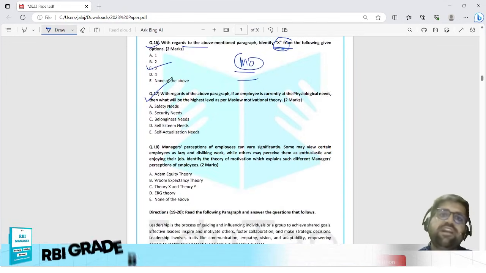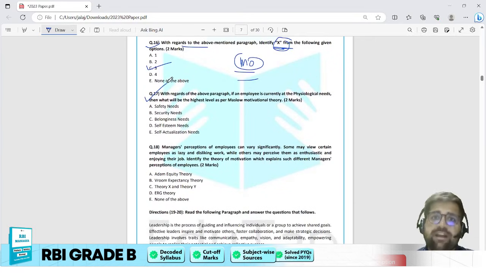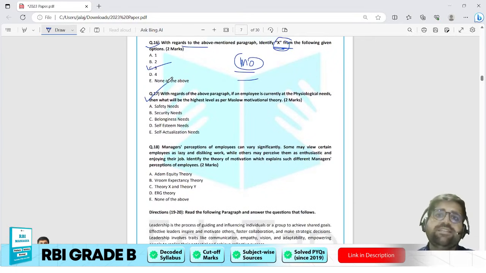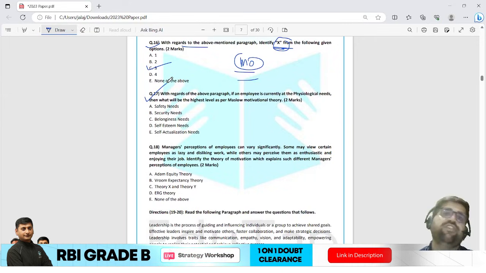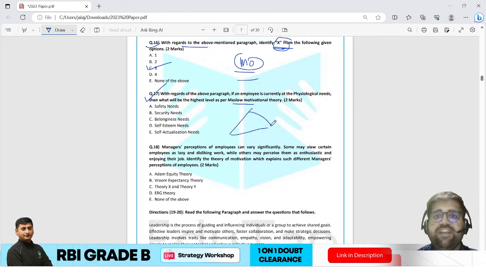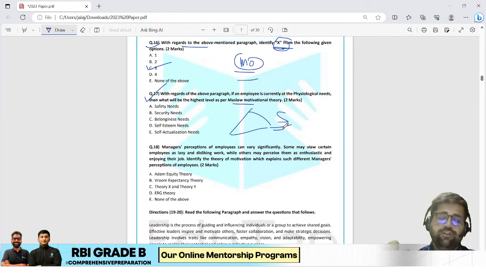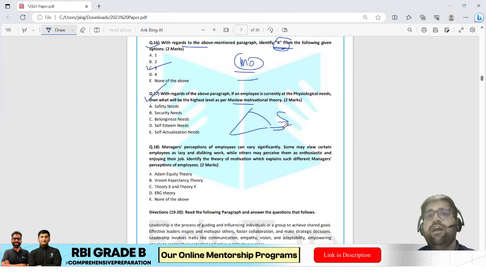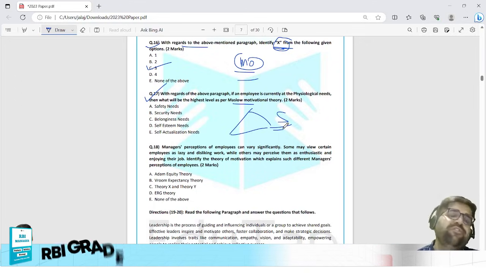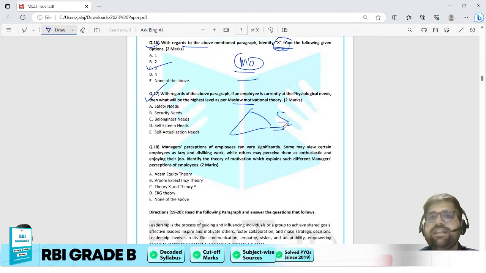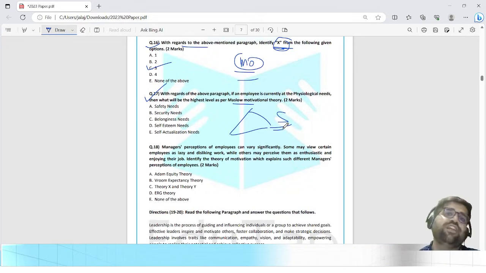Question number 17. With regards to the above mentioned paragraph, if an employee is currently at basic psychological needs, then what will be the highest level as per Maslow's motivational theory? Now, I hope you know that Maslow has given a need hierarchy in which we have five types of need. First we start with basic psychological needs, then we move to your safety or security needs, then we move to your love and belongingness, then we move to esteem, and at last we move to self-actualization.